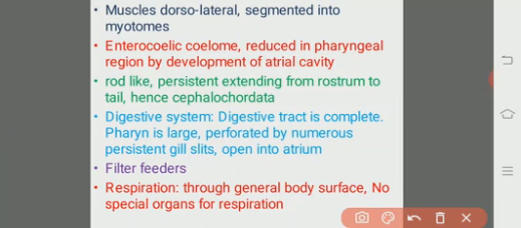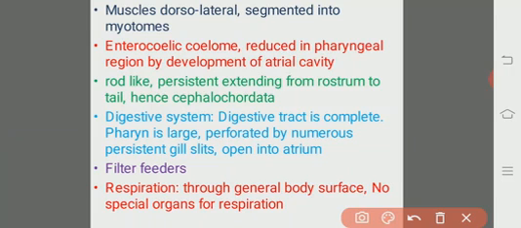The rostrum is the anterior tip of the body, and from that region to the tail region, the caudal region, the notochord is extended, from the caudal region to the cephalic region, or from the rostrum to the tail region. Hence they are called the cephalochordates. The name itself indicates the notochord extends up to the cephalic region, that is, in between the rostrum and the caudal region. Hence they are called